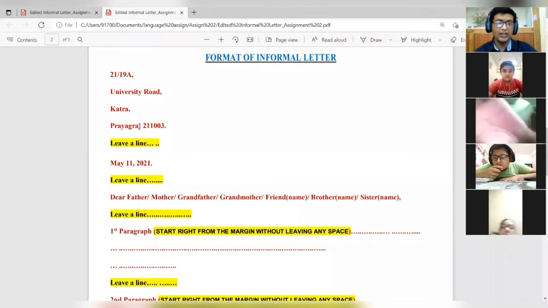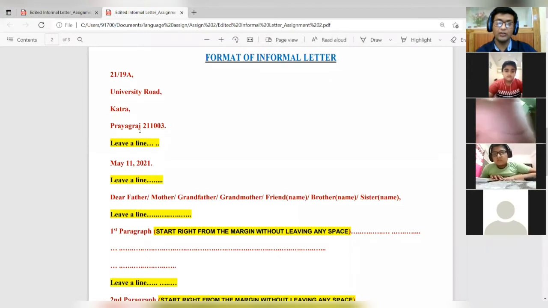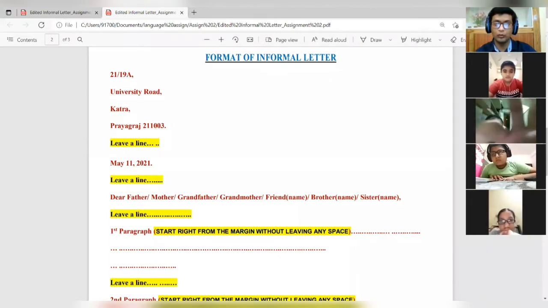Then in the last line of the address, the name of the city is there. And after the name of the city, there is nothing. No comma, no full stop, no hyphen, no special character. And then we write the pin code and put a full stop. Putting the full stop is very important. So this was the format of the address.